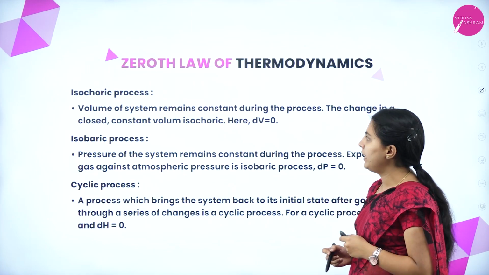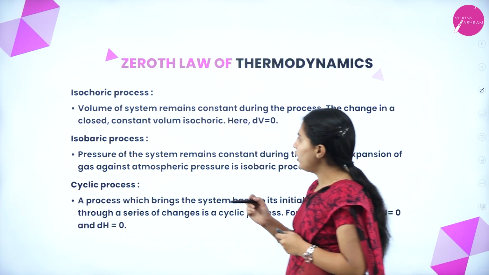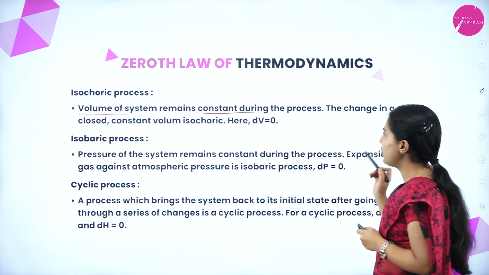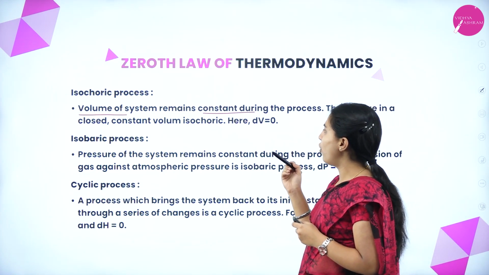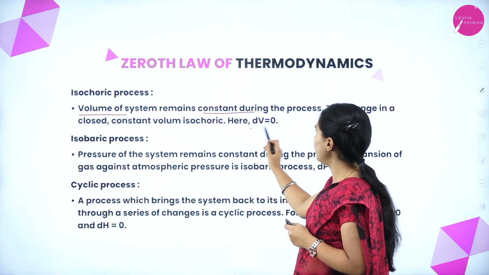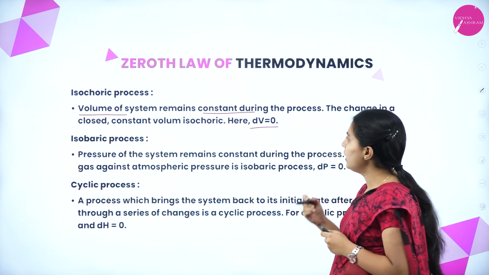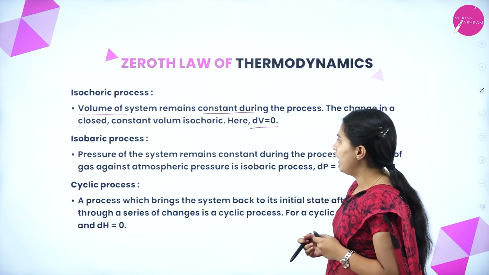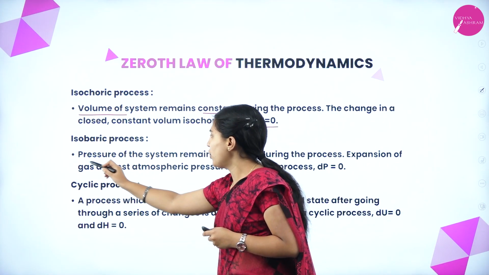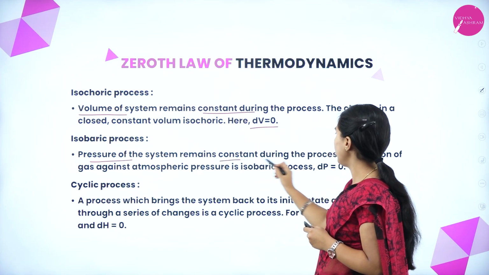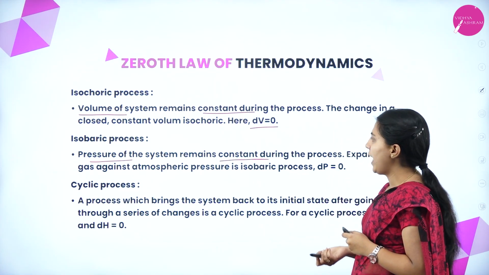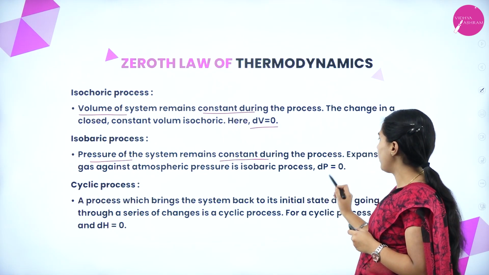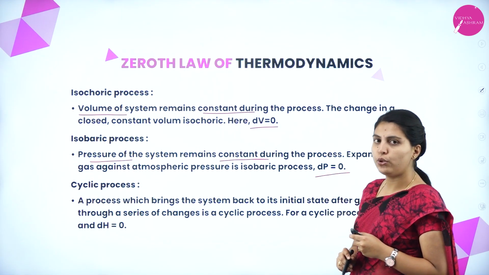Next, the isochoric process. The volume of a system remains constant during the process, in a closed container. For isochoric, del V is equal to 0. In the overall process, volume will always be constant. In the isobaric process, the pressure of a system remains constant during the thermodynamic process. Expansion of gas against atmospheric pressure is called isobaric, that is del P equal to 0.